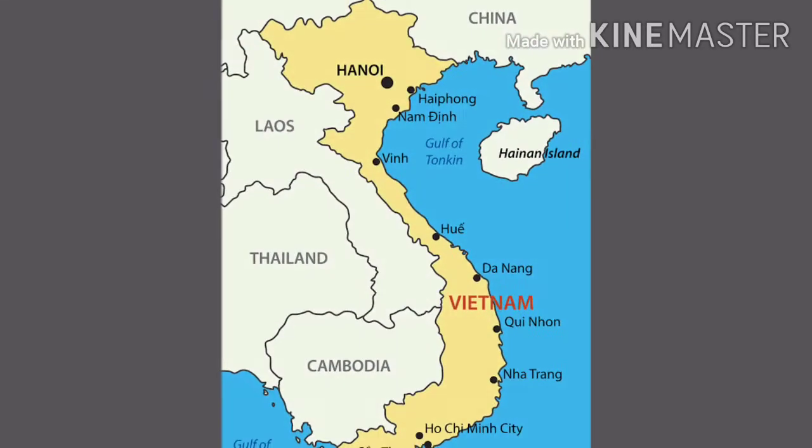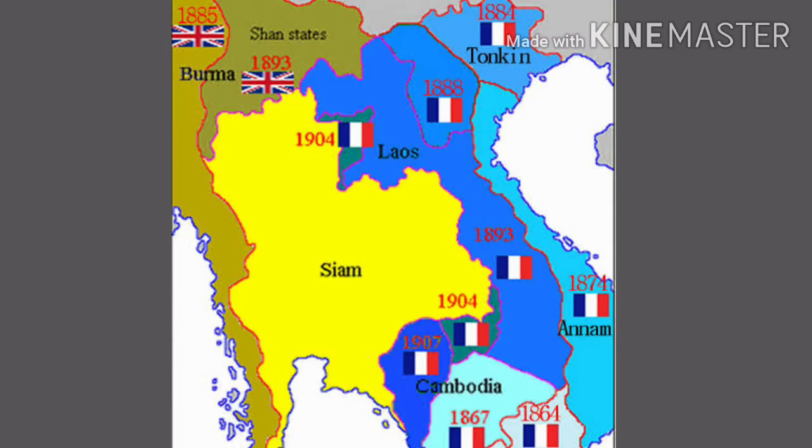Today we are going to another part, that is Vietnam. In this chapter we are learning about the colonies, how the colonies struggled against their mother countries and got freedom. So the next topic is Vietnam. You know, Vietnam was a colony of the French.